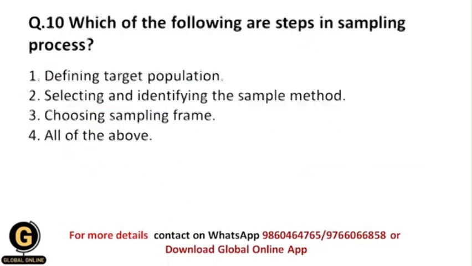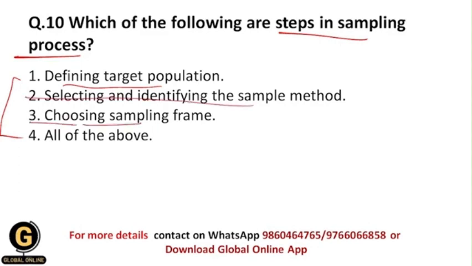Next, which of the following are steps in the sampling process? Now here they have given some steps of the sampling process, and we need to find out exactly which of these are the steps: defining the target population, selecting and identifying the sample method, or choosing the sampling frame, or all of the above. So students, all of these are the steps in the sampling process.